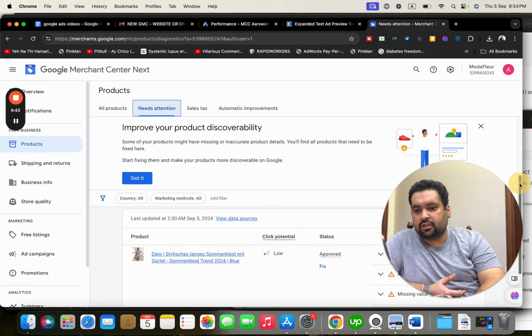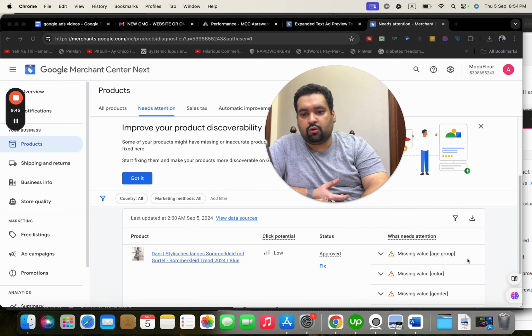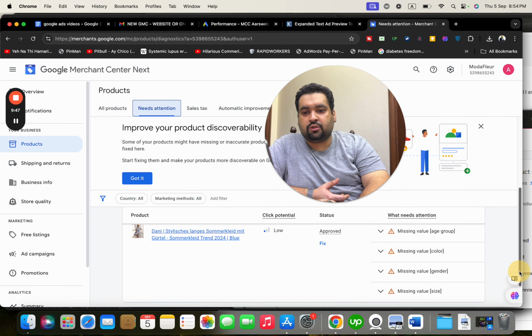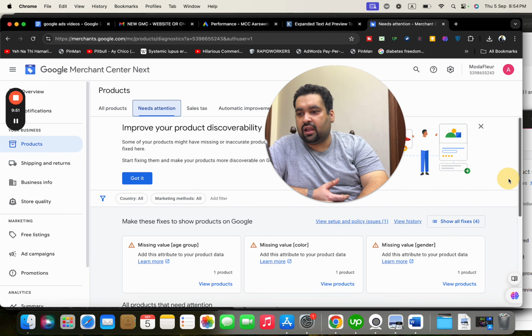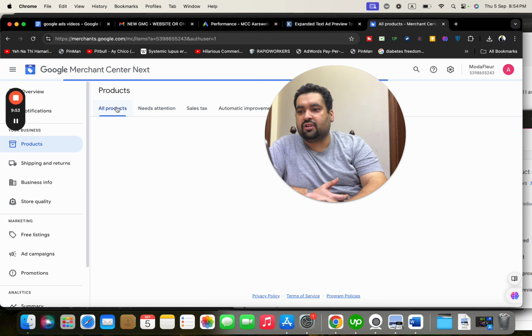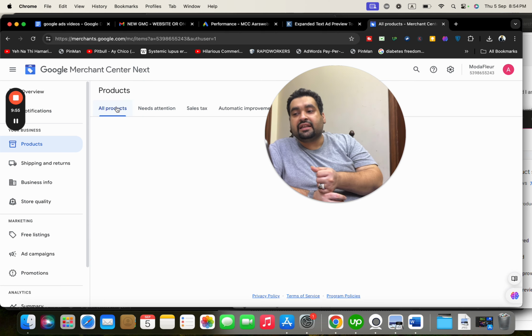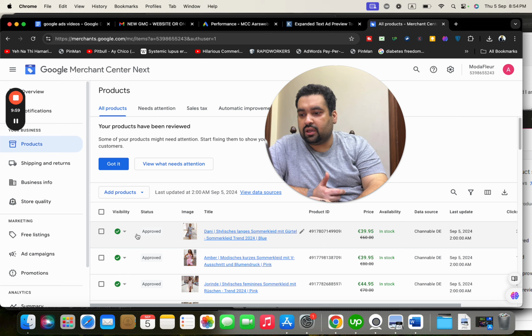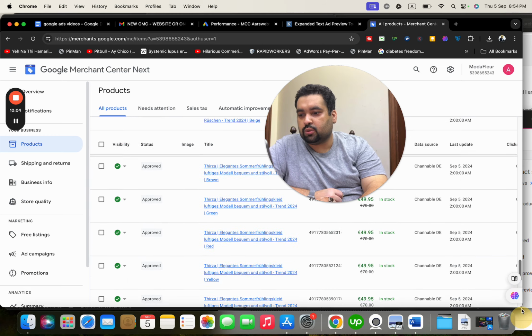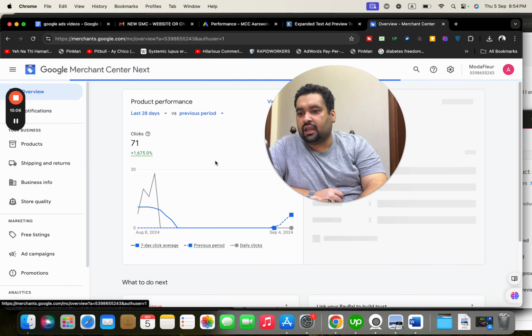You can see that this ad is approved, and this ad has issues, like only this product needs to have the missing values, age group, color, gender, size mentioned. Otherwise, there are no issues with any other product, and this makes it a successful case study. You can see over here approved signs are visible with all of the products, and we can now conclude.